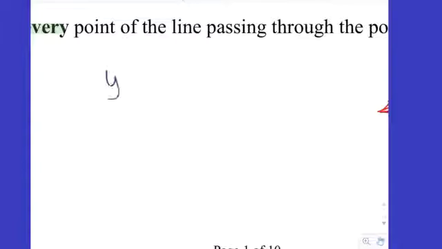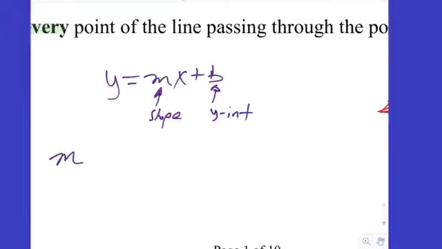No, it was y equals what x plus b. There you go, mx plus b, where m was the slope and b was the y-intercept. So m we used for slope. Why m? s was already taken for distance. Why s for distance? Long story. So why m for slope? M for math. Good.